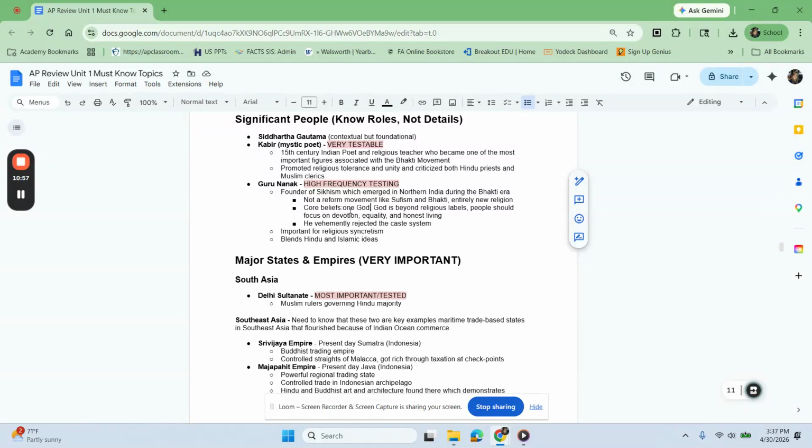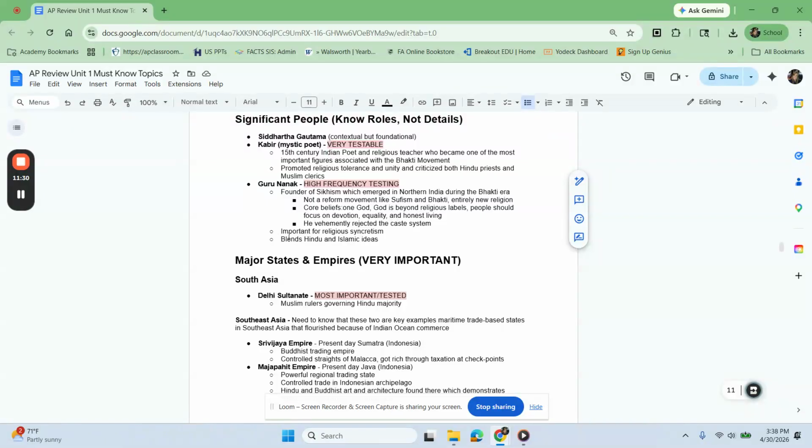If you got a document from him for a DBQ, the bigger picture for earning that sourcing point for a historical situation could be your discussion of the Bhakti era and the fact that the environment in which he existed at that time was already starting to see this transformation, and that could have influenced him. Those are the kinds of things that would count for either evidence beyond or historical situation.